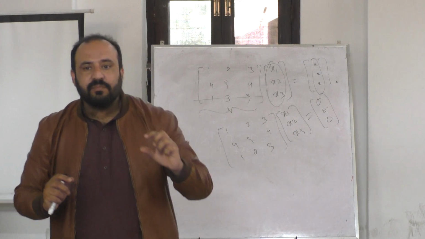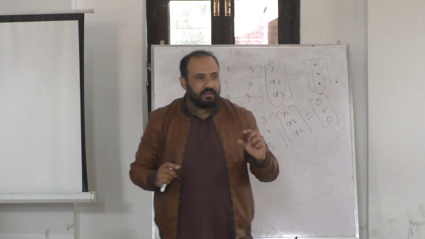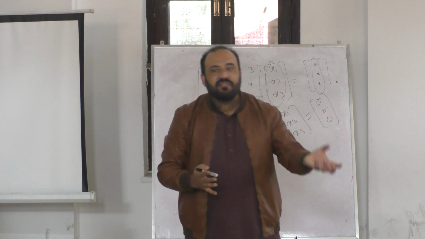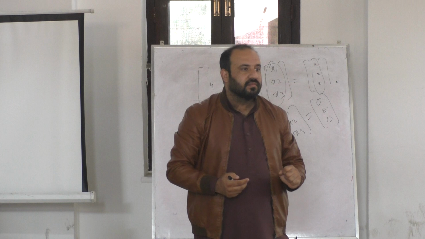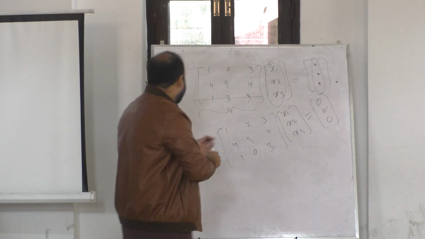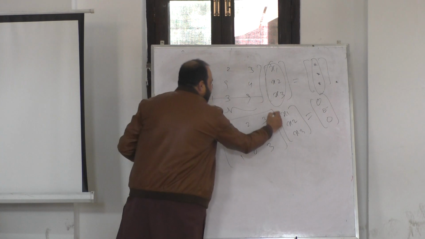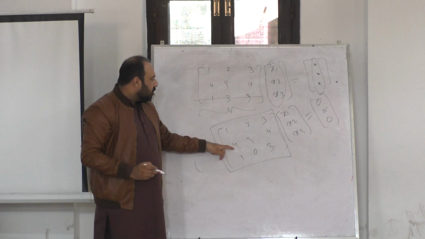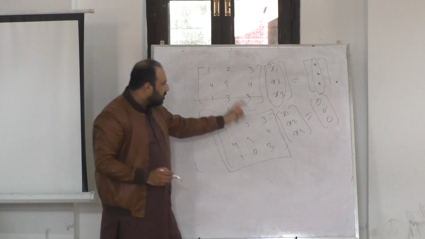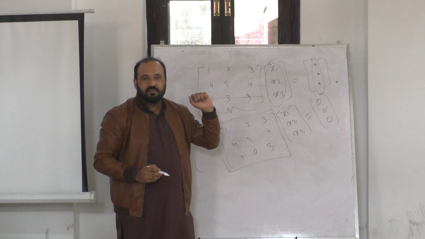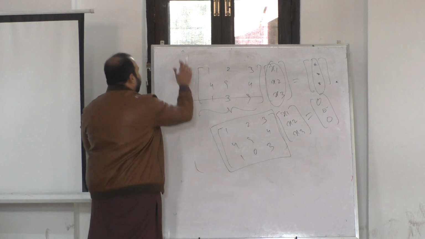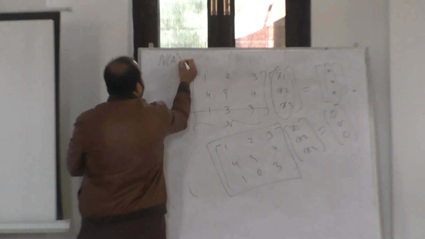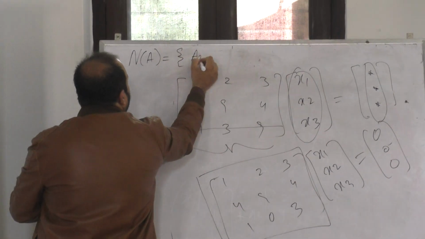Let me explain again. What do we mean by null space of A? It is the set of all vectors that are transformed to 0. So if I am given a matrix and asked to find out its null space, I have to find all those vectors that map to 0. So if I define the null space of a matrix, I will define it like this: null space of a matrix A is the following.